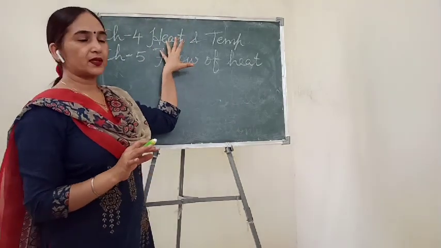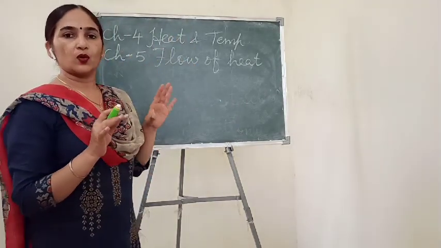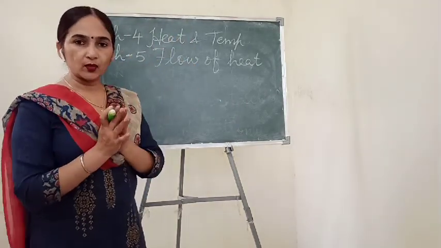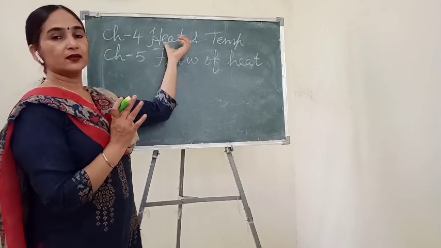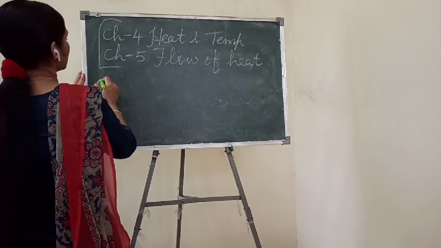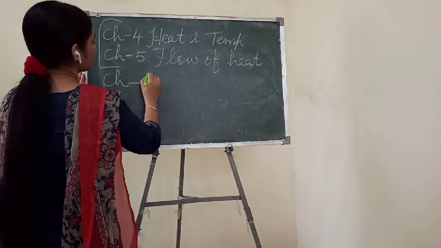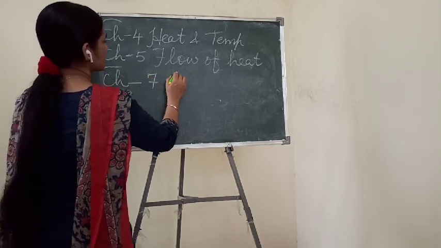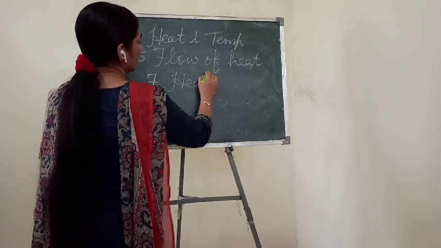These two chapters in the old book were combined together, and from these two chapters they made chapter number 7, which is heat and temperature.